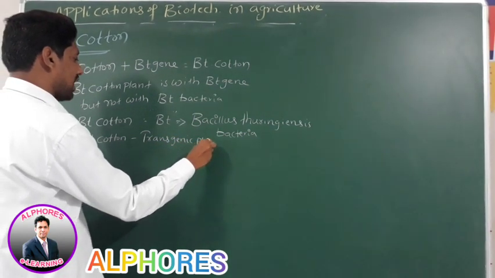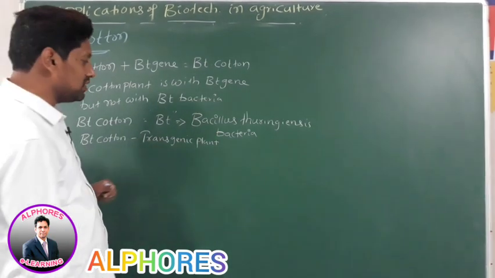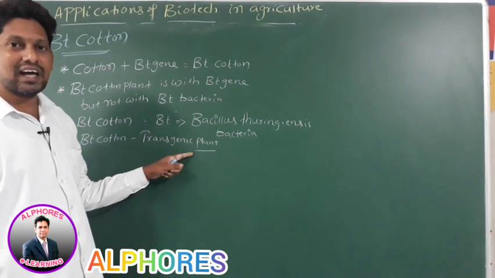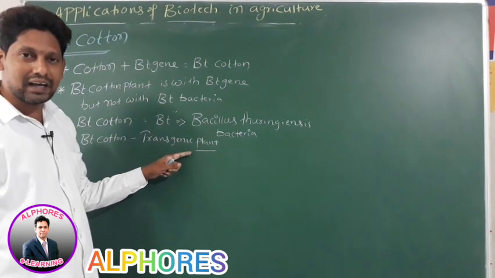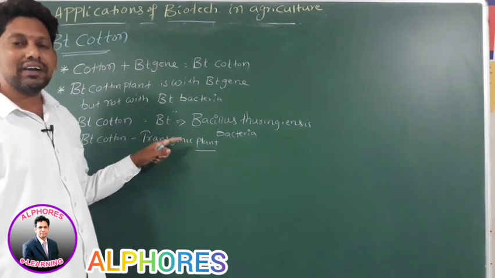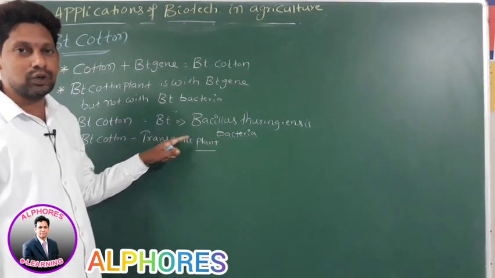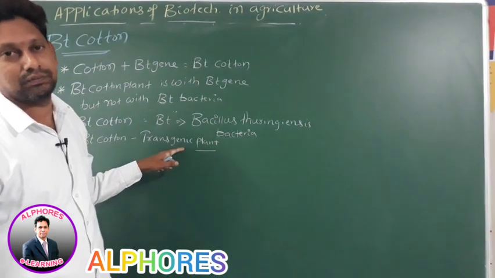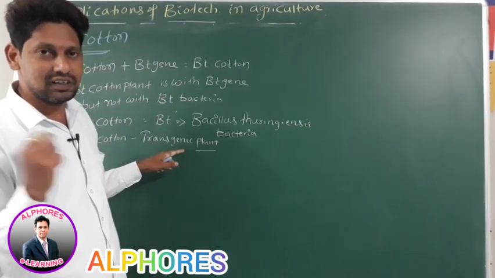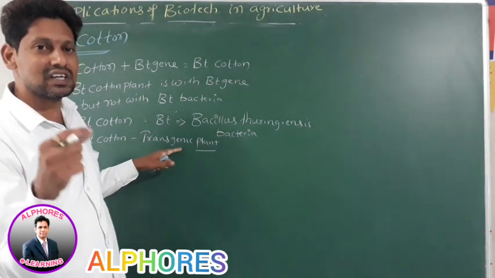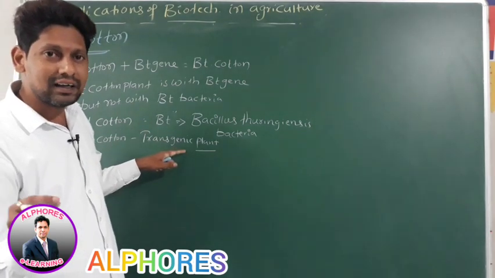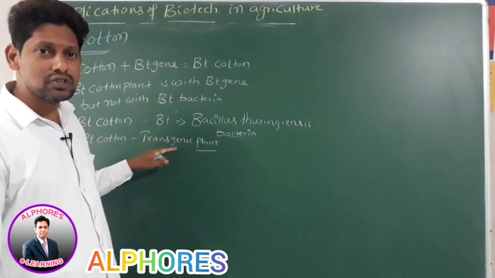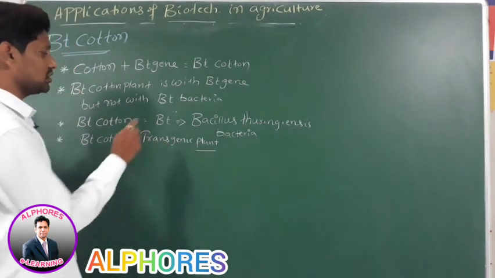Sir, what is the meaning of a transgenic plant? Transgenic plant means nothing but a plant with desirable characters. Sir, how did this plant get that desirable character? By introducing a desirable gene into this plant. How can we introduce a desirable gene into this plant? By gene transfer methods. By gene transfer methods, a desirable gene was inserted into this plant, by which the plant got desirable characters. A plant with desirable characters produced by gene transfer methods is called which plant, sir?